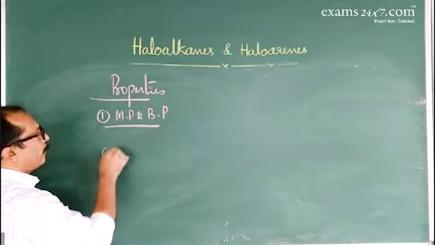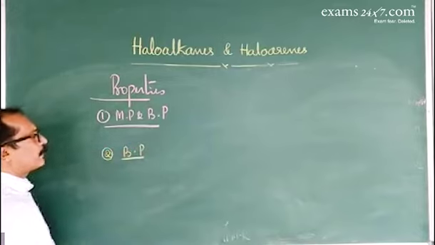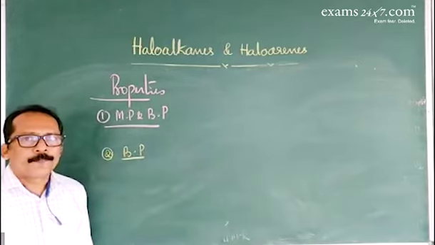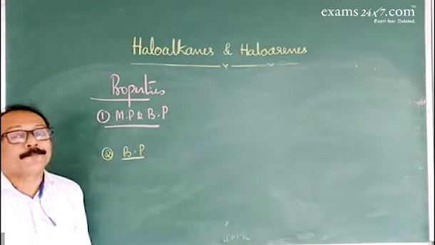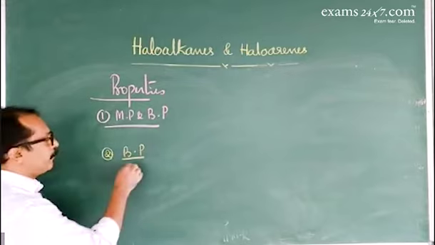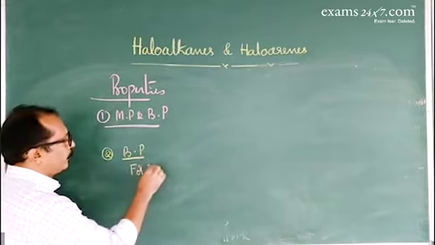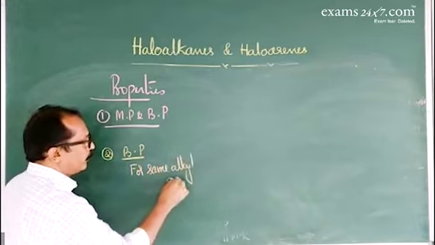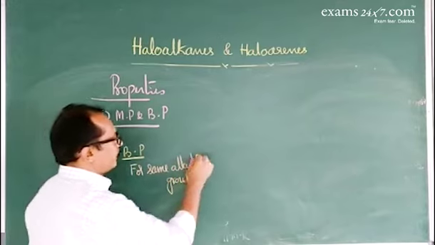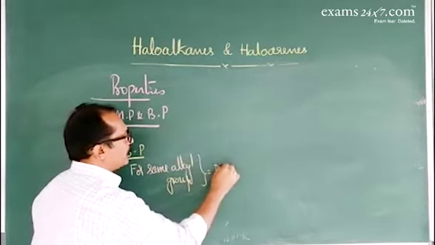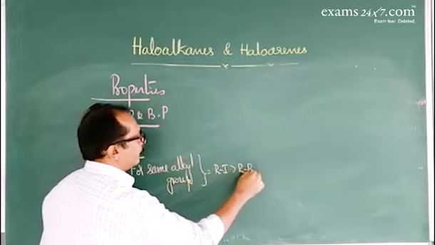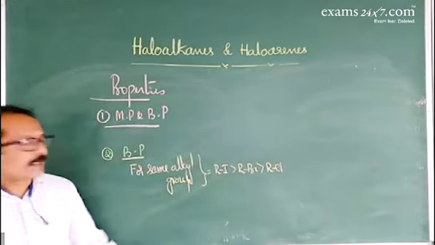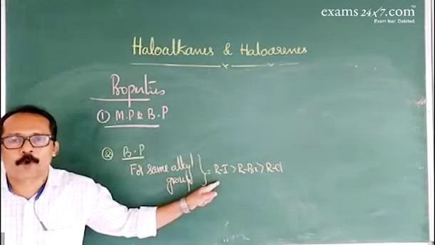Second one, about the boiling point. If there is the same alkyl group differing by halogen, for the same alkyl group, iodide, bromide, and chloride is the decreasing order of boiling point.